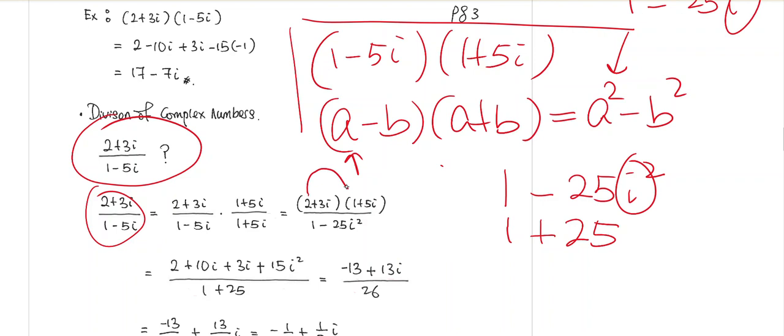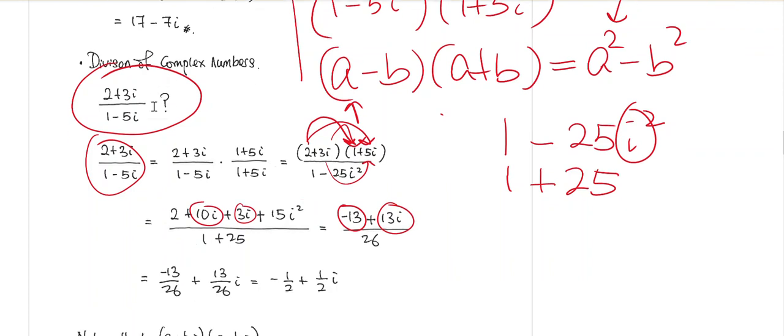You will have 2 times 1, which is 2, 2 times 5i, which is 10i, and then 3i times 1, which is 3i, and 3i times 5i gives you 15i squared, and i squared is negative 1, so this is negative 15. Plus 2, that is negative 13. Those terms related with i we group together, which gives us 13i.